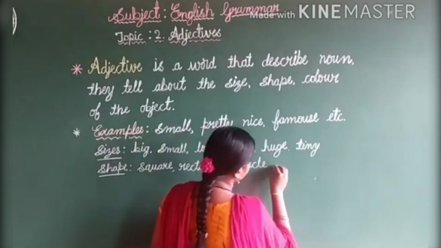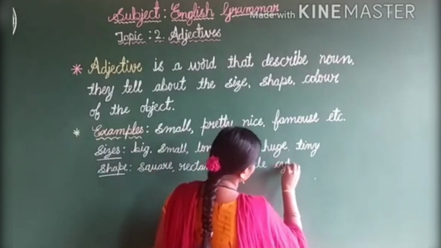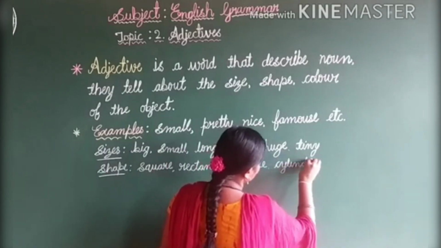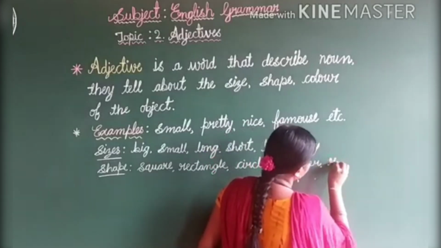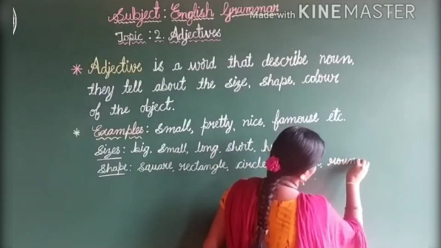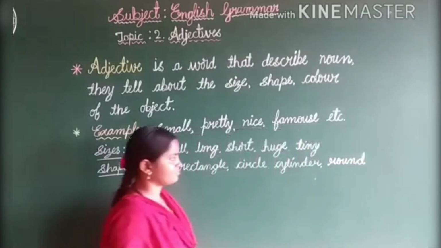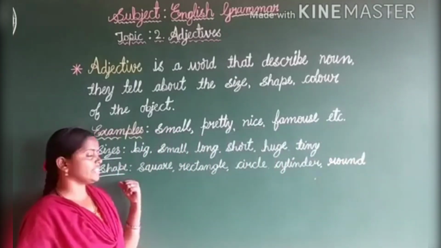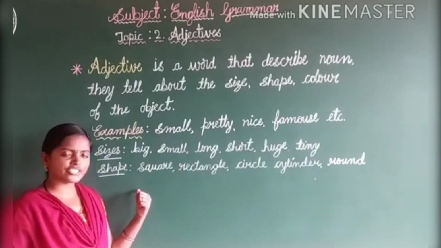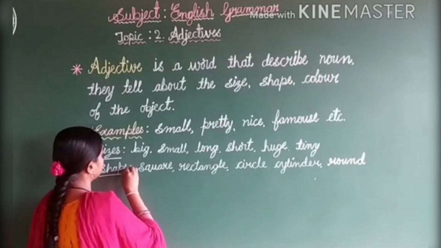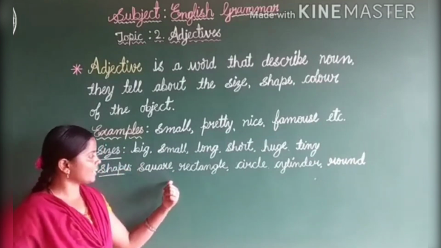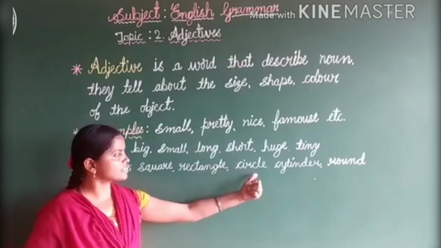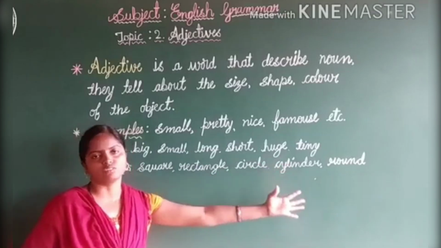Cylinder. And round. See now, these are the shapes, right? Square, rectangle, circle, cylinder, round.